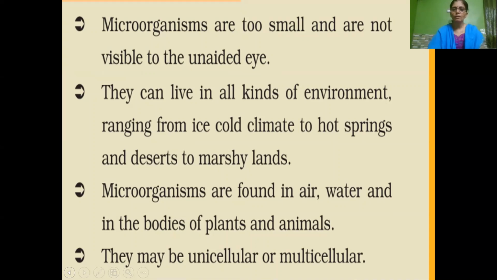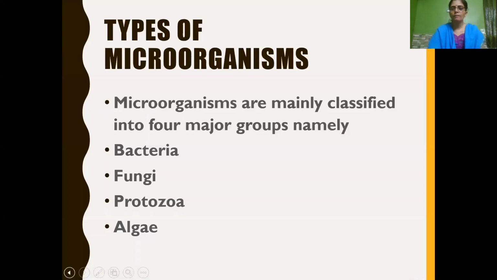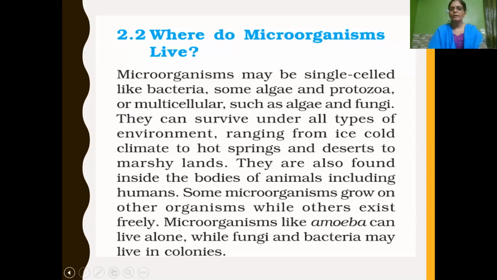They may be unicellular or multicellular. Then we have learnt about the different types of microorganisms, namely bacteria, fungi, protozoa, and algae, in a detailed manner. Microorganisms may be single-celled, otherwise called unicellular, like bacteria, some algae, and protozoa, or they may be multicellular, like some algae and fungi.